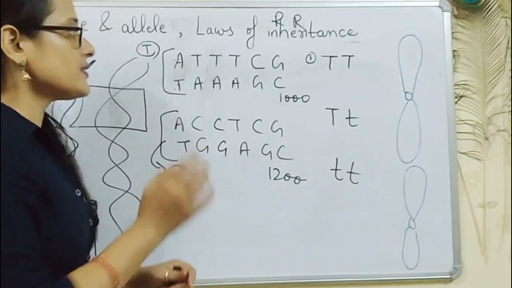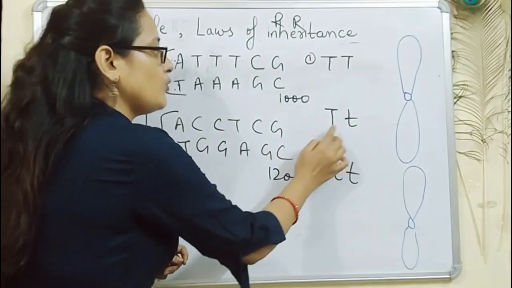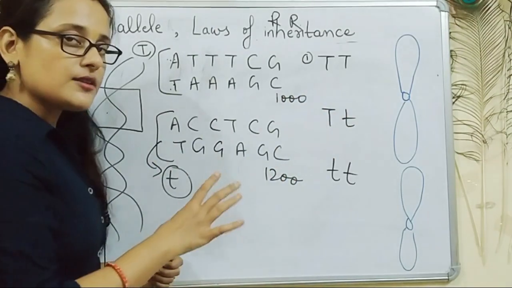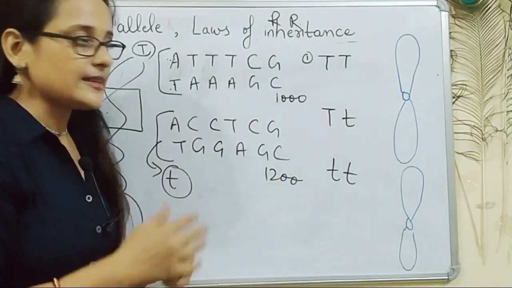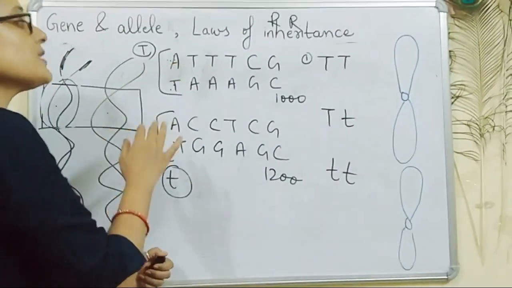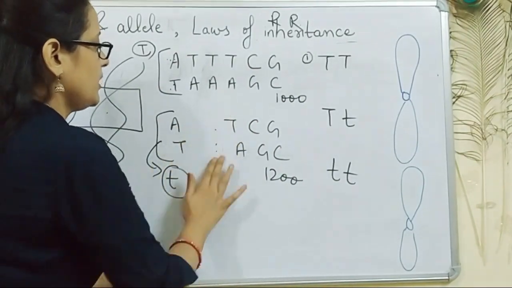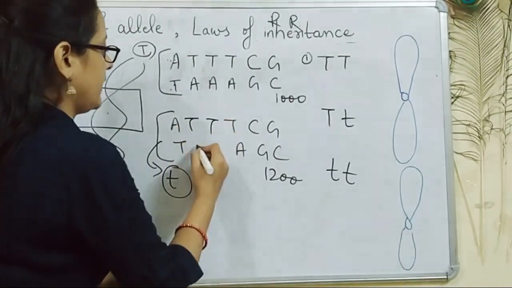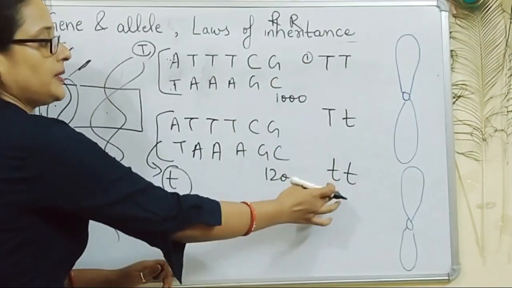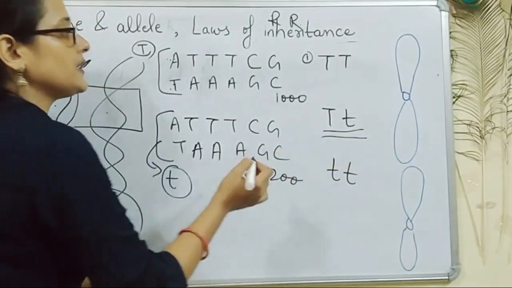So the nucleotide sequences of both these alleles will be a little bit different when one is functional and the other is non-functional. And this nucleotide sequence is very long. I am considering a smaller segment as an example. Similarly, in case of small t, both sequences will be similar because they both form functional protein. So this one will be TT and AA. That is, both the sequences will be similar in case of TT. Only the nucleotide sequences will be different in case of capital T and small t.